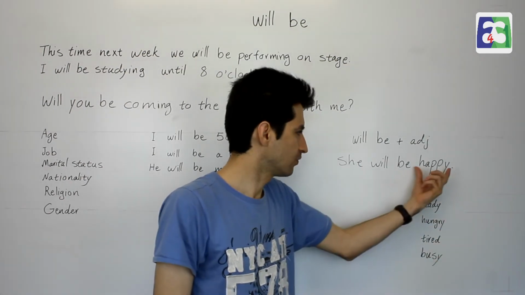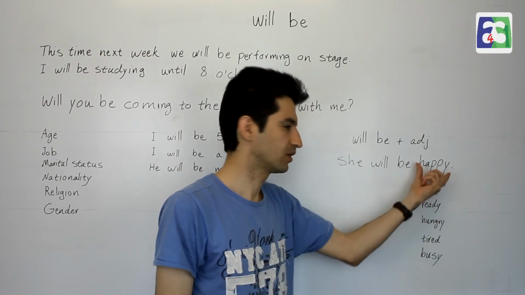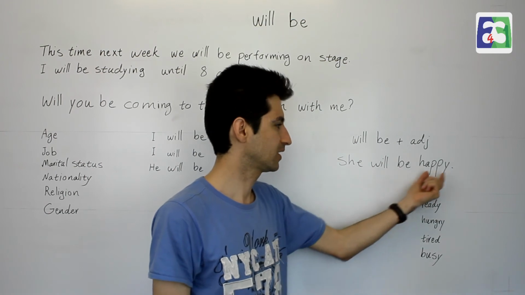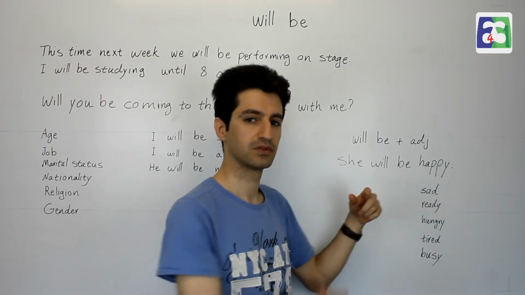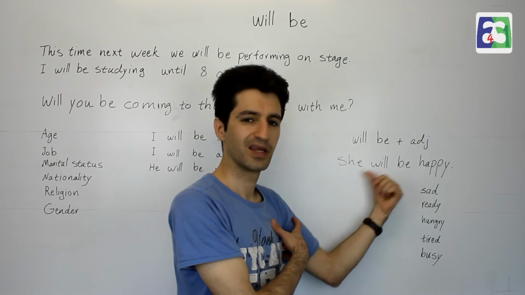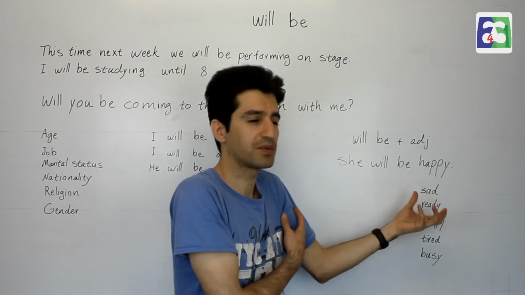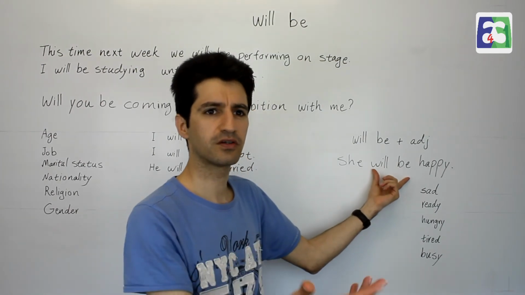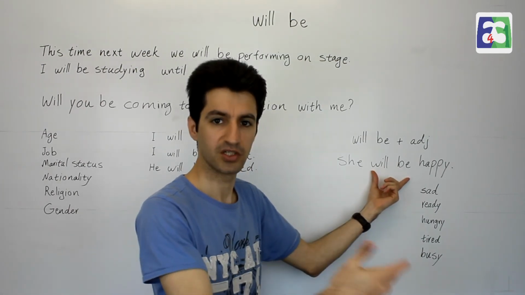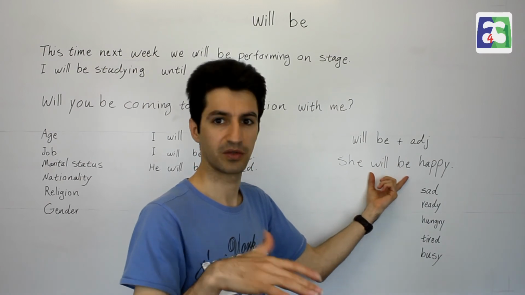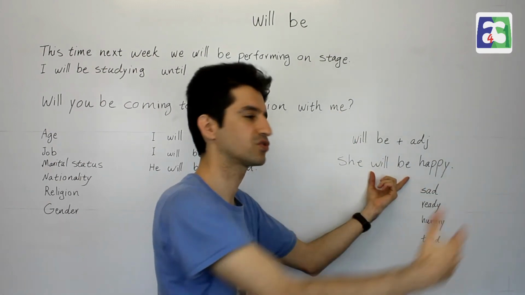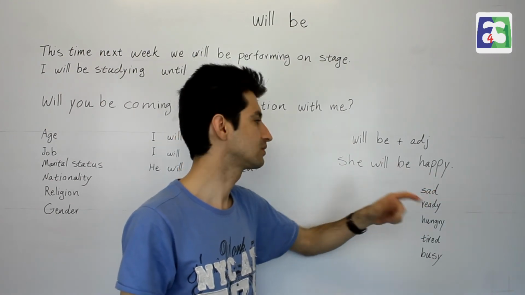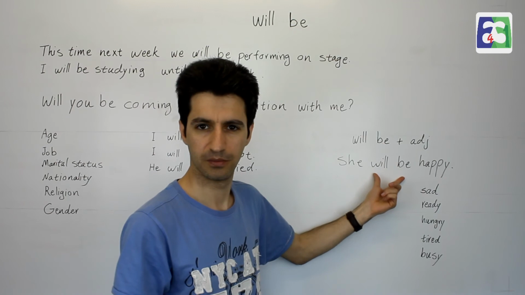Okay, so when I want to describe someone in a different way, instead of saying a happy girl, I can say she will be happy. I am talking about the way that she is. I'm describing the person in future. Okay, I know that if we go there, she will be happy. She's not happy at the moment, okay? I'm not talking about now, I am talking about future. So, to show that this is going to be the result, I use will be.